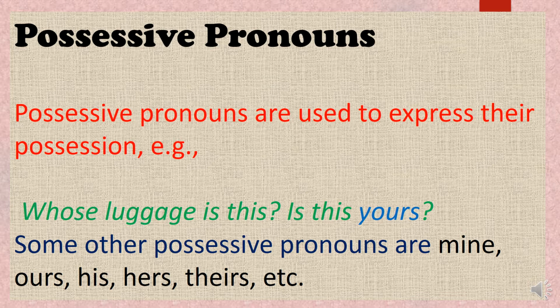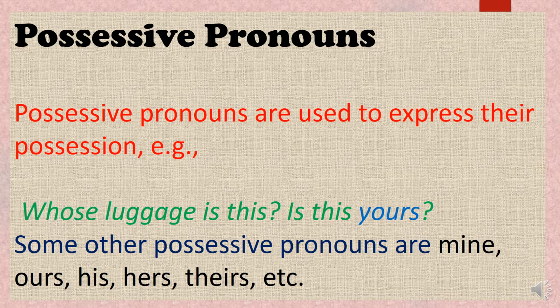First we have used whose, who is the owner of the luggage. So possession is shown by the pronoun whose, and in the next part, yours is used to show the possession. Possession, you understand, is the belongingness.